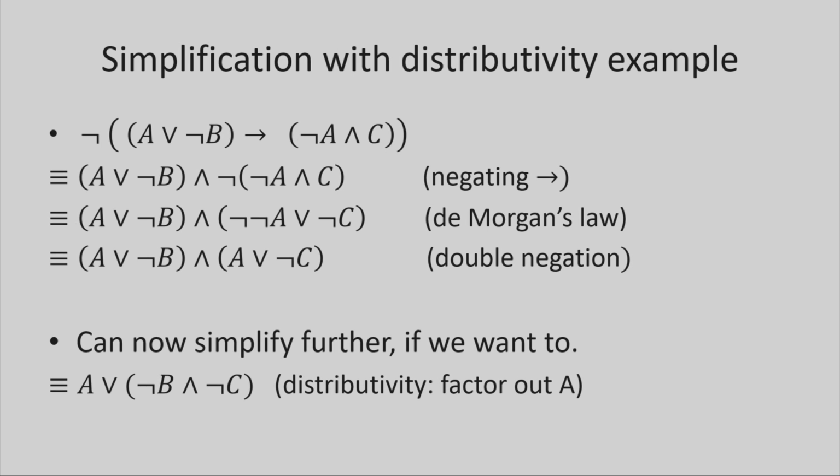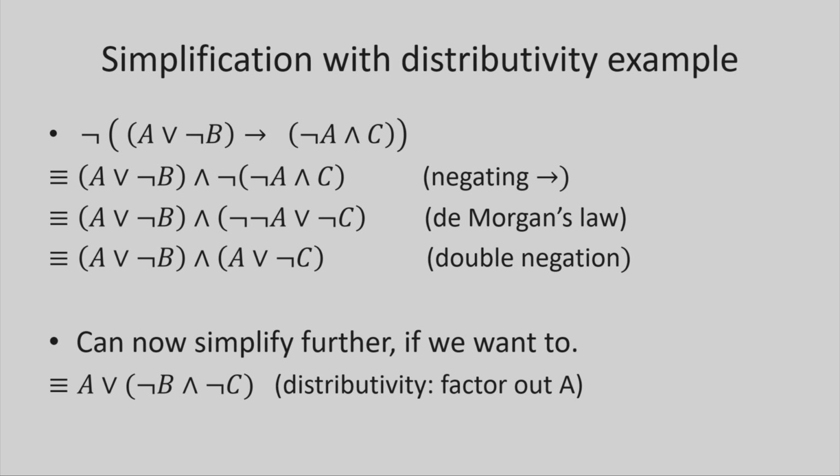Suppose you have a negation of that formula, A or not B implies not A and B. The previous steps you've seen before, a negation of F implies G is F and not G. Now you got the not on the inside, then you start doing your De Morgan's and double negations until you come to A or not B and A or not C. Now, with the rule that we just did, we can simplify it a little further if we want to, by taking A outside the parentheses.